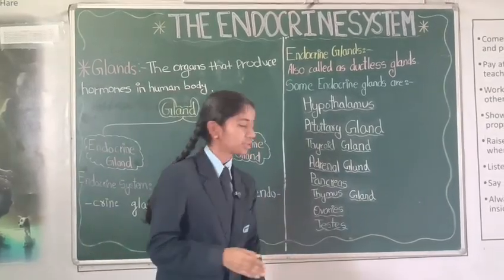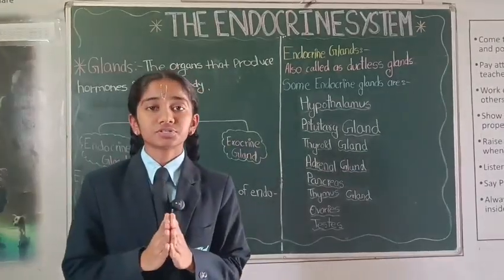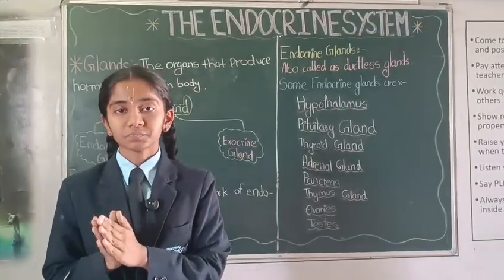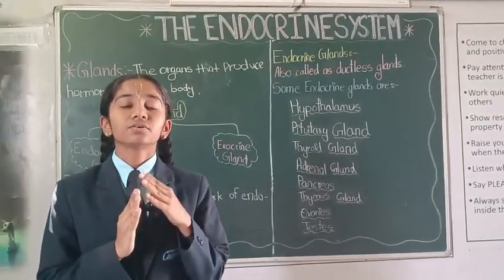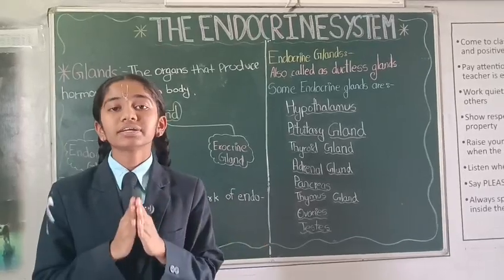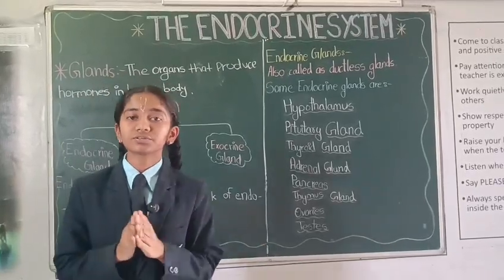Next come the testes. Now, the testes produce the hormone called testosterone, which makes sure that the male organs are developed perfectly inside the body and the male features are also developed.